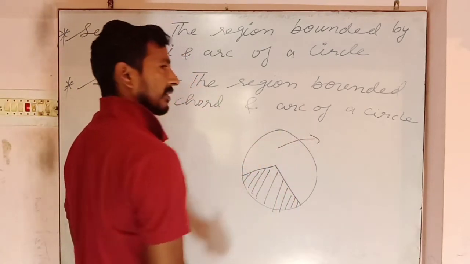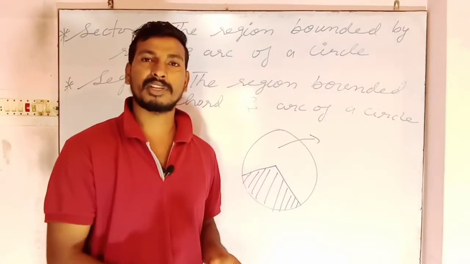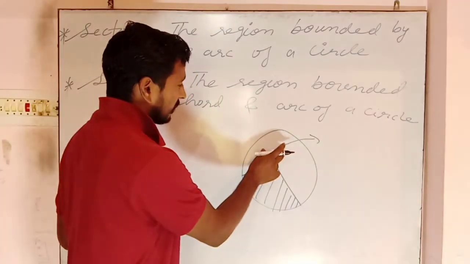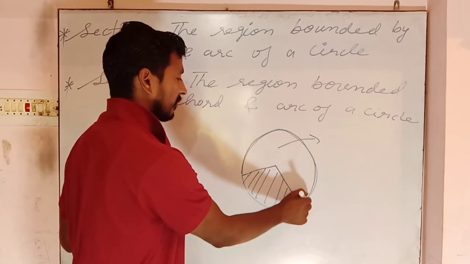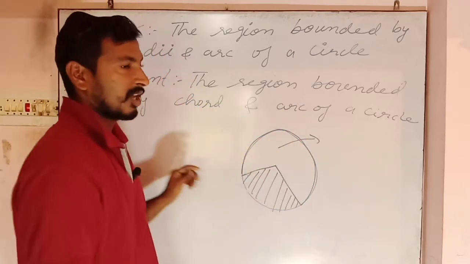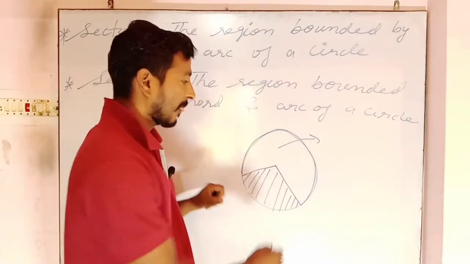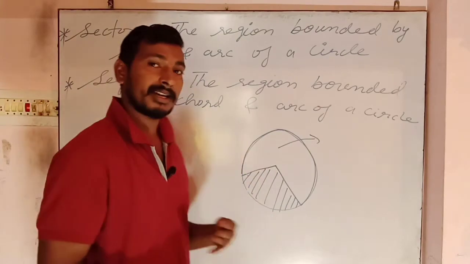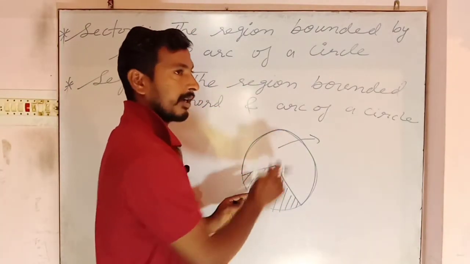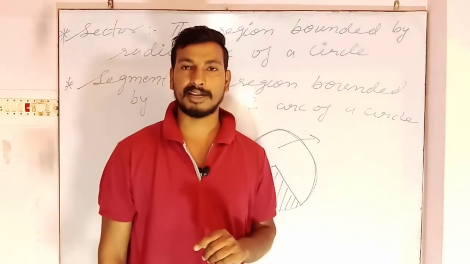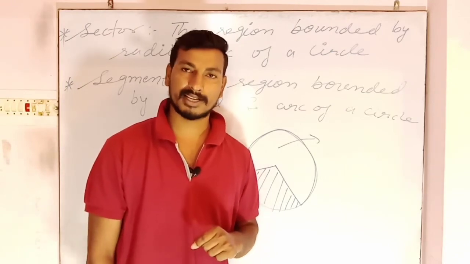And what about the unshaded part? This unshaded part also represents the same thing, a sector, because this region is also bounded by an arc and radii. So both parts are called a sector. Because both are called sector, for separating the shaded part and the unshaded part, one term is derived, that is minor sector and major sector.